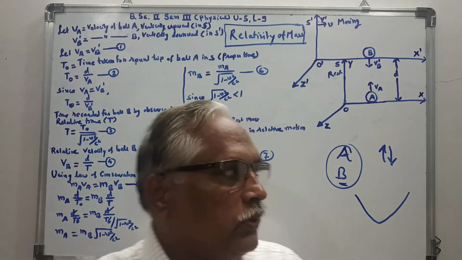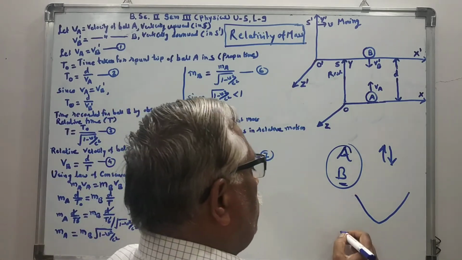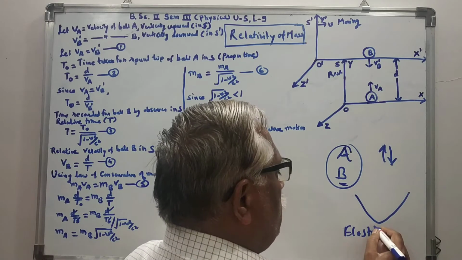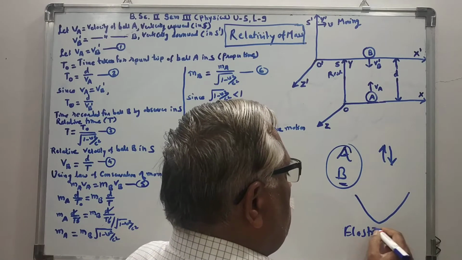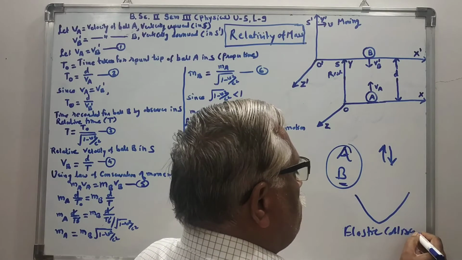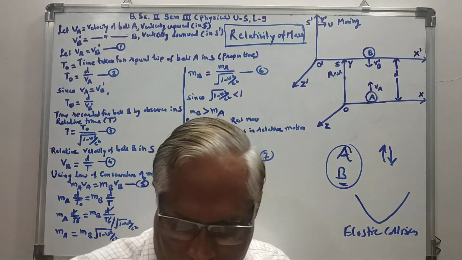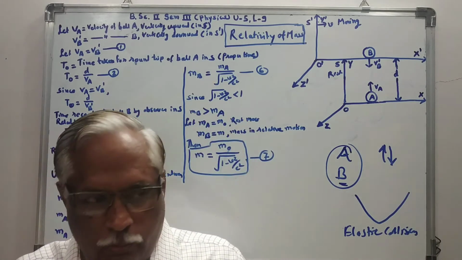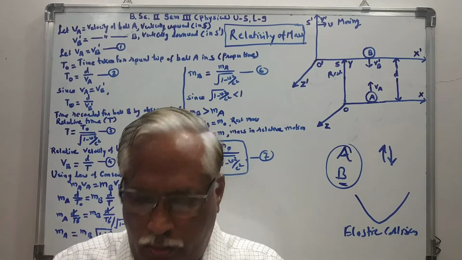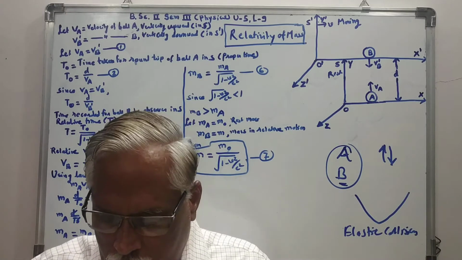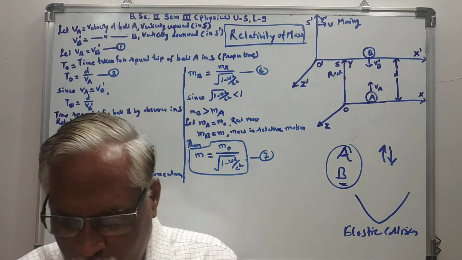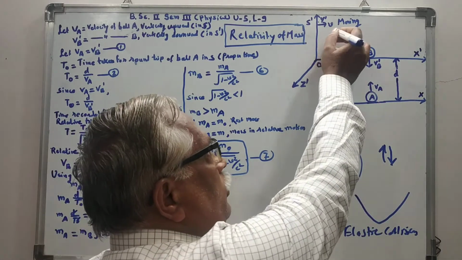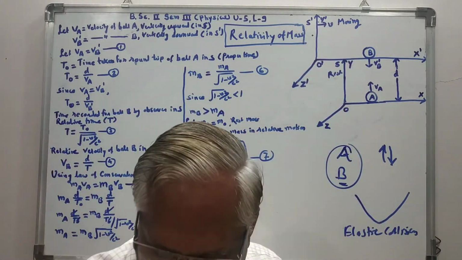The collision which takes place here is a perfectly elastic collision between these two balls. The appearance of the motion of balls B and A will be similar for an observer in the moving frame of reference S dash.